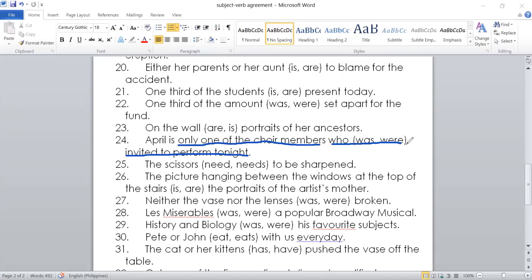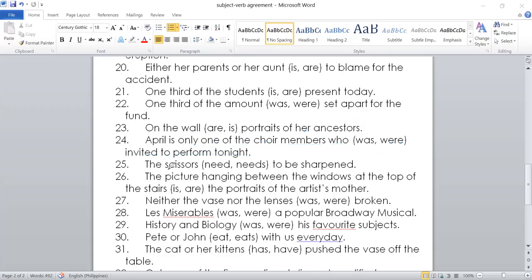So only one of the choir members. Here, this would refer to members. There are a lot of choir members and April is only one of them. Therefore, the answer would be were. But if you say April is the only one of the choir members, that's a different story. The meaning in that clause would be singular. So the presence of the only one would take a singular verb.